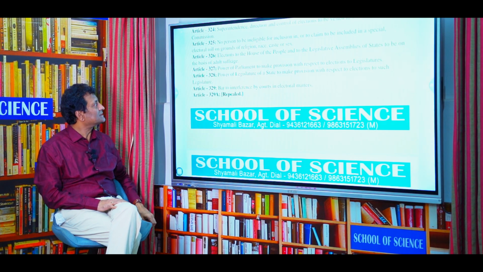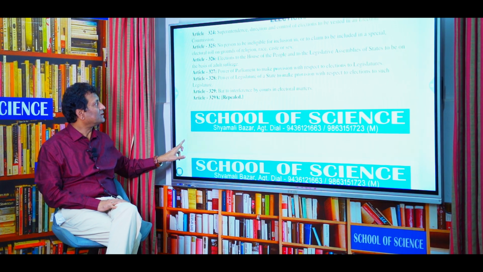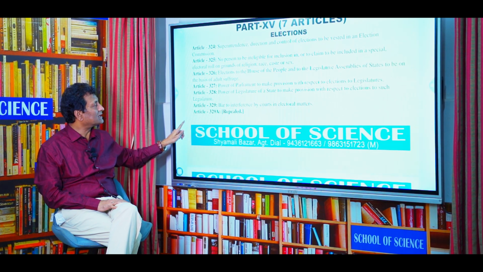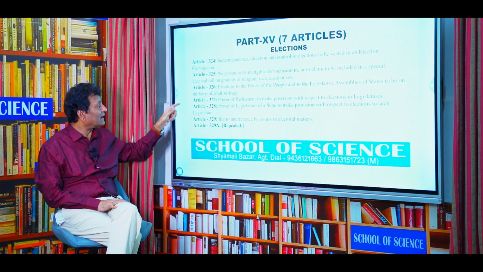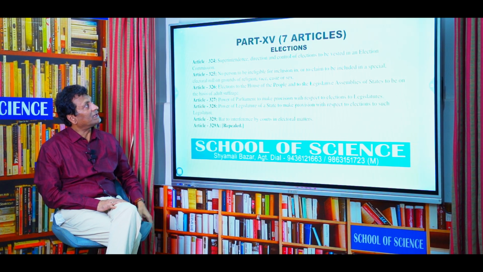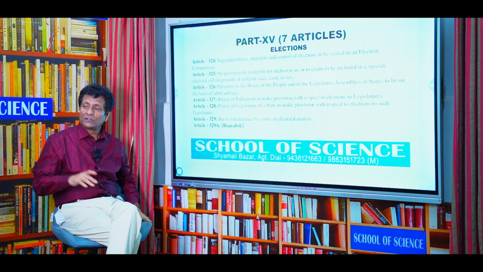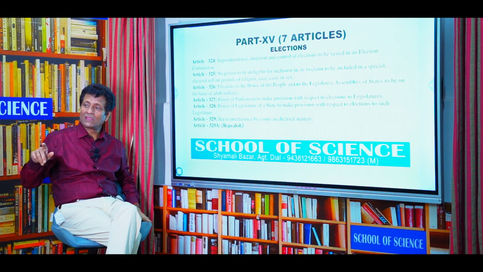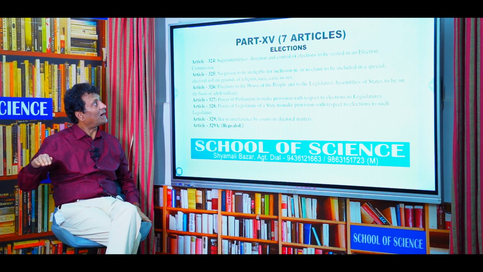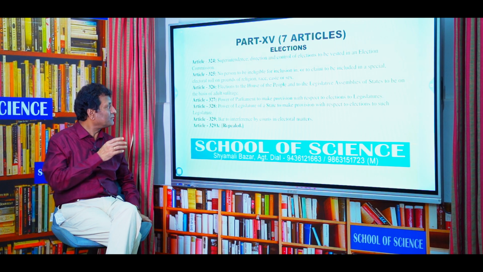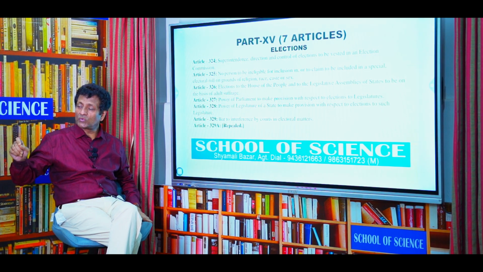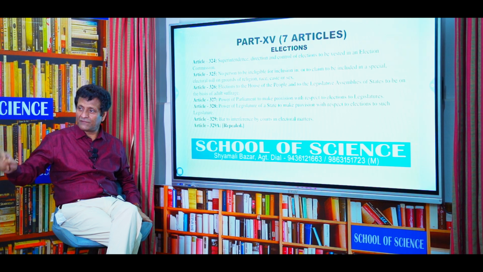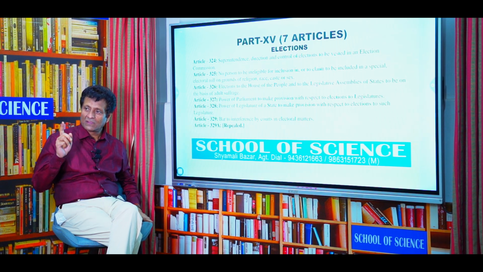Then before we move to Part 16, which relates to special provisions relating to certain classes, you will revise up to Article 329A, which all consists of election related articles contained in Part 15. Do it quick. We will discuss Part 16 after you finish up to Article 329A. Finish it quickly. I'll be back again.